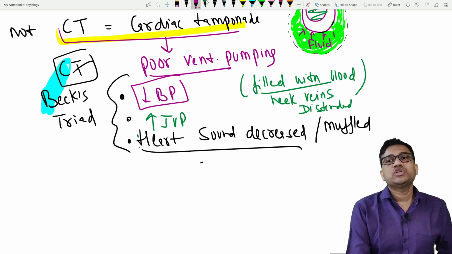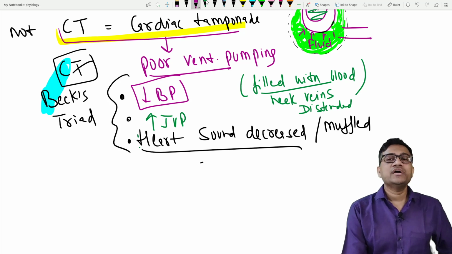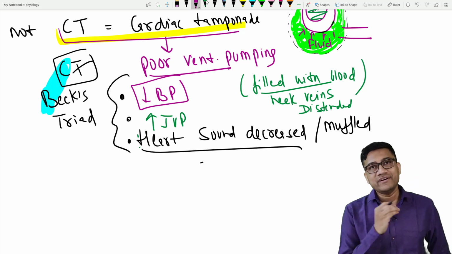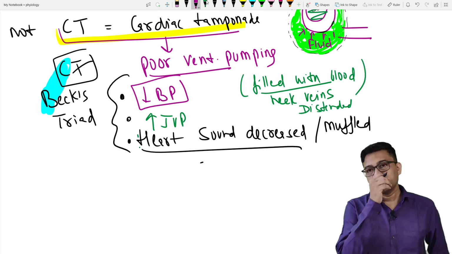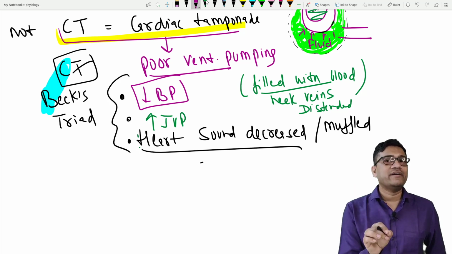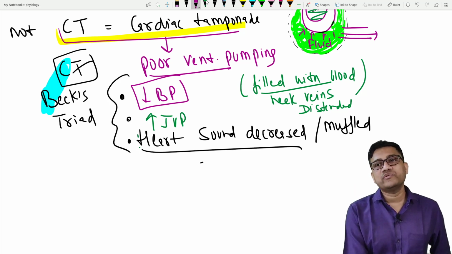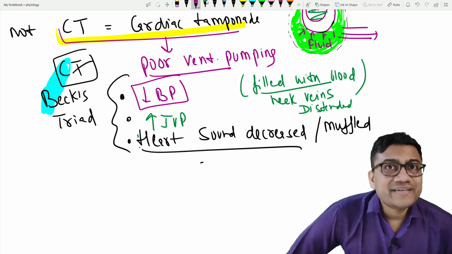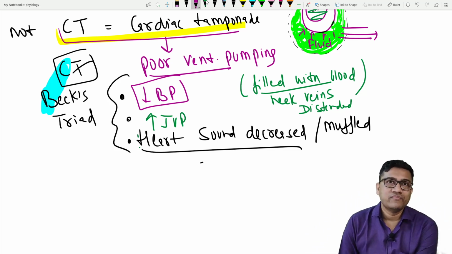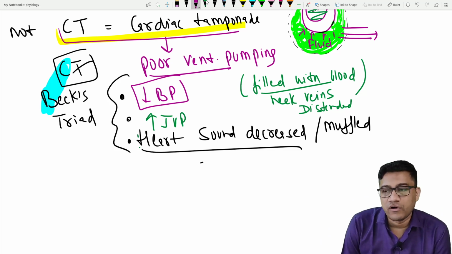So we will try to drain the fluid from there. They will use a needle, insert it in the pericardial cavity and drain the fluid out. So we'll do an emergency pericardial tap, and we'll take the fluid out. Clear? Fine. So we'll do removal of the fluid, emergency.